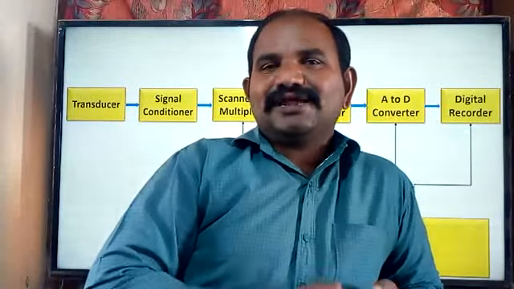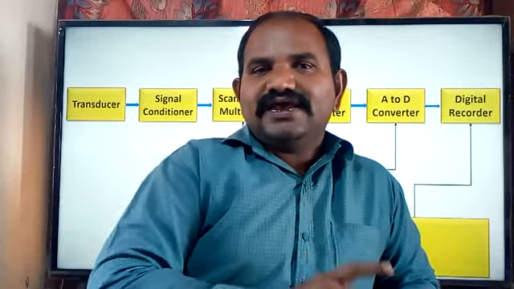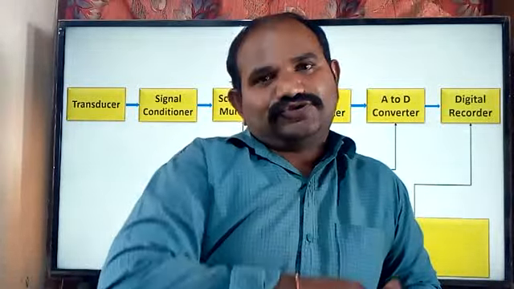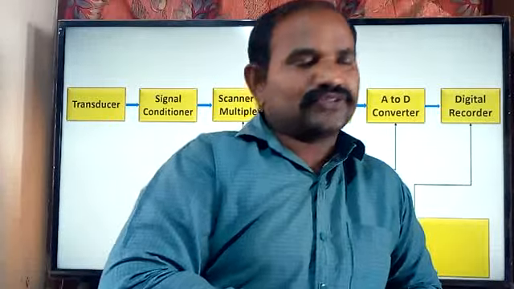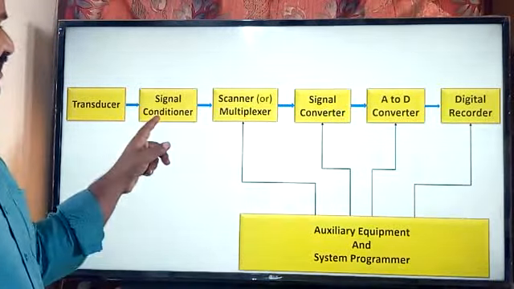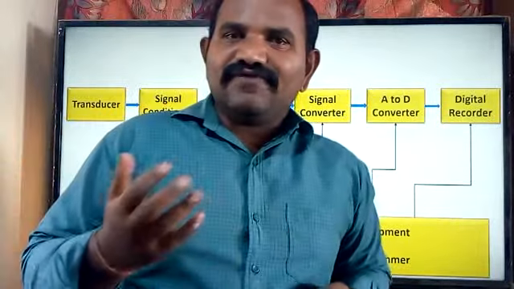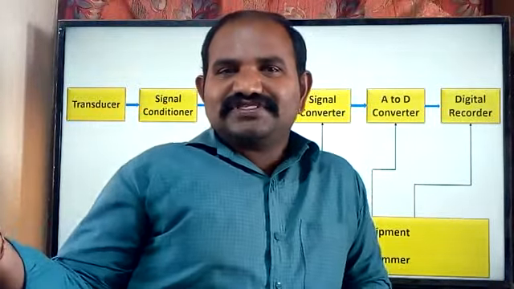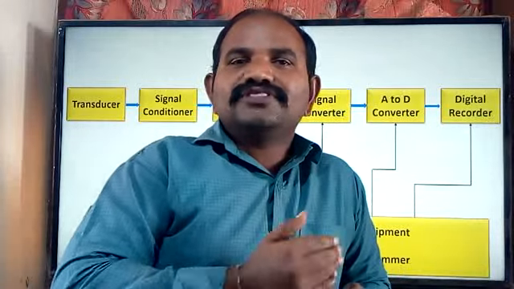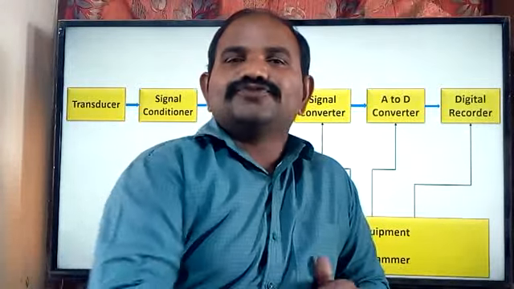But the instrumentation amplifier is especially used in instrumentation systems, next to the transducer. So the signal conditioner is nothing but the instrumentation amplifier. Now the question comes: when the transducer is converting the physical entity into the electronic signal, what is the use of the instrumentation amplifier?